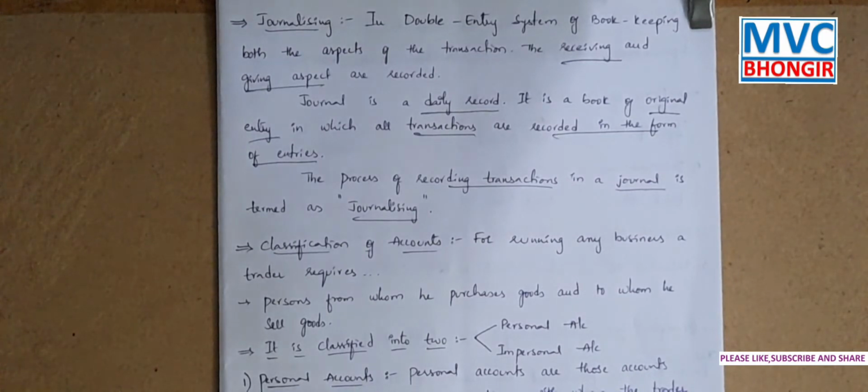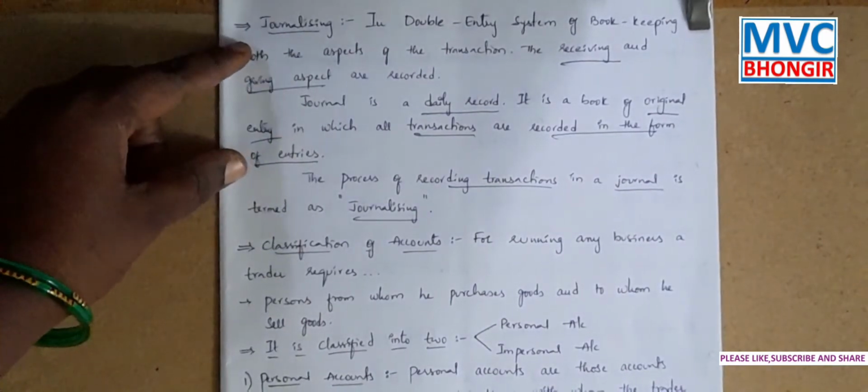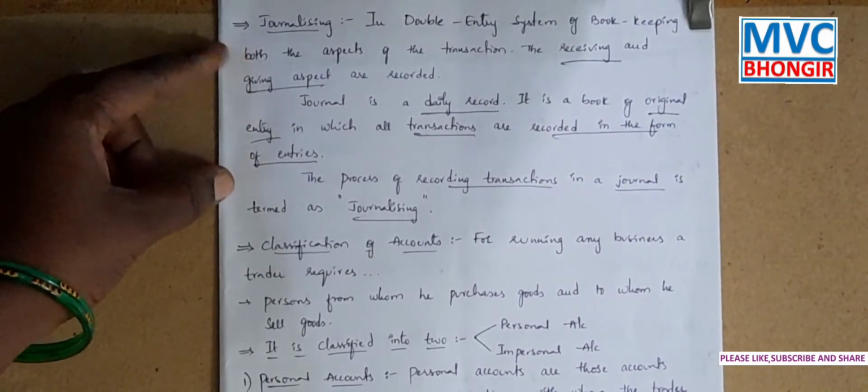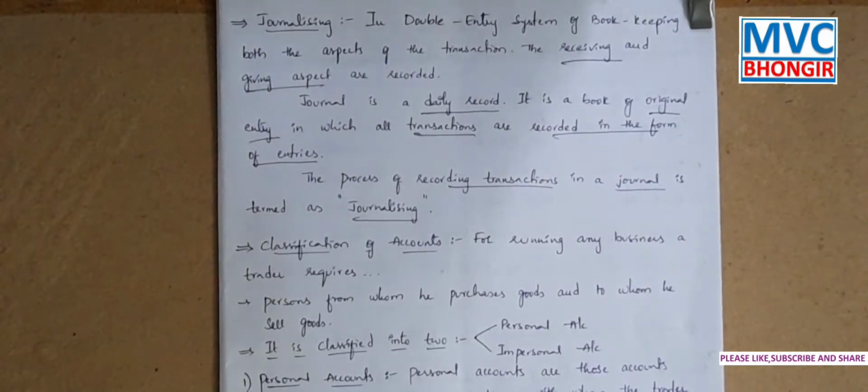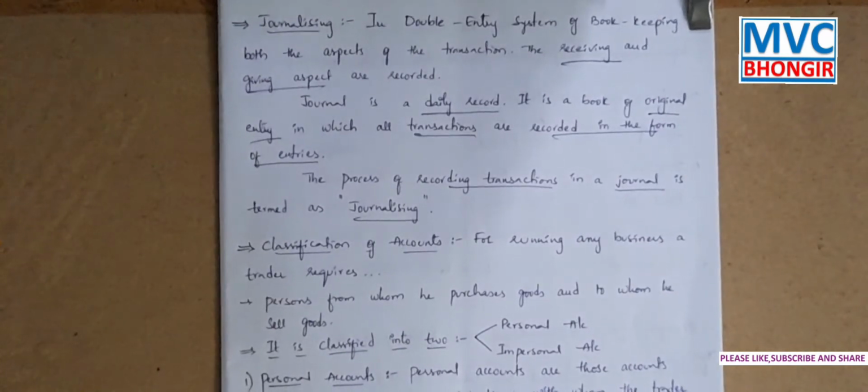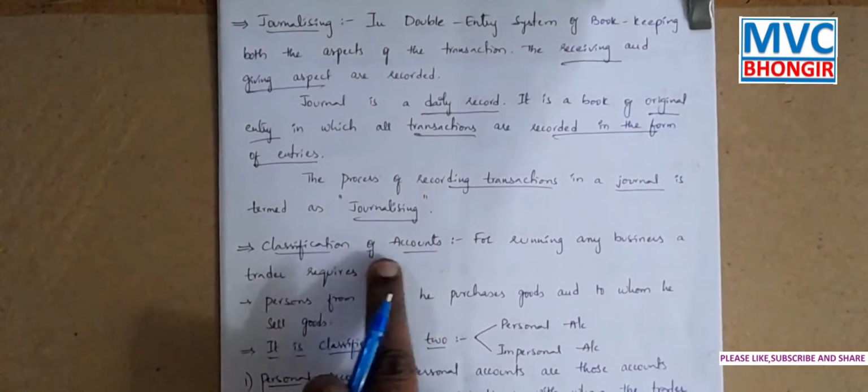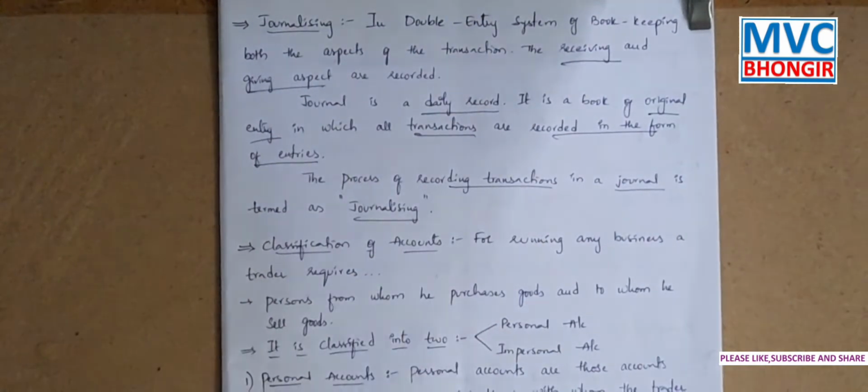Did you understand that? Journalizing means it is a writing of the double entry system of bookkeeping. Double entry means dual aspect, two aspects, the receiving aspect and the giving aspect. That is known as the journalizing main concept. Our next topic is the classification of accounts.